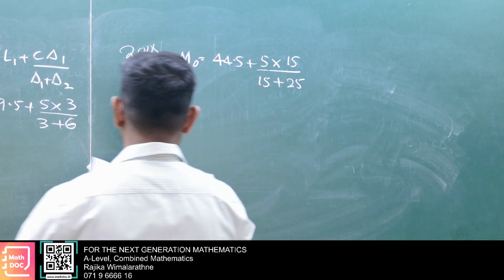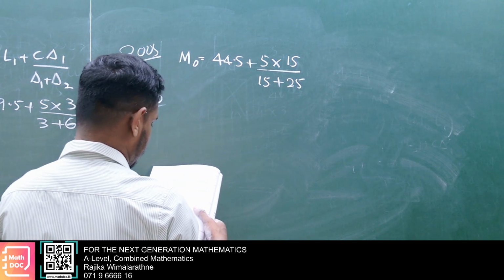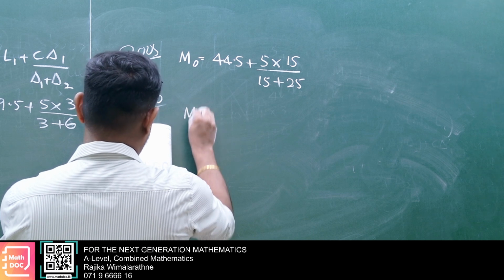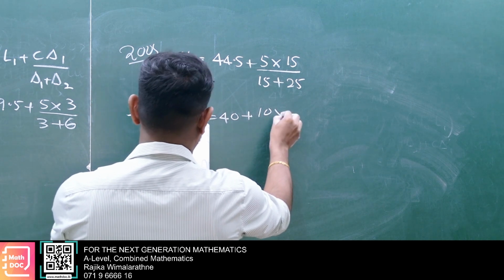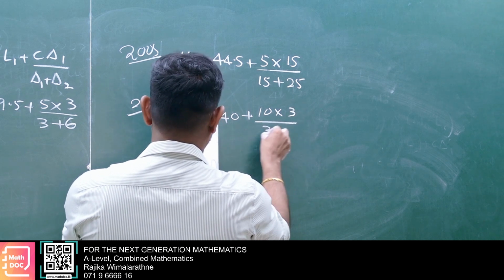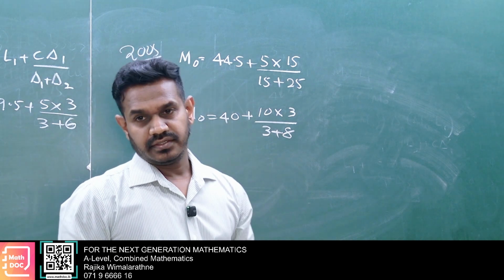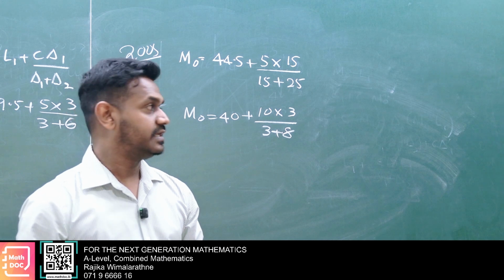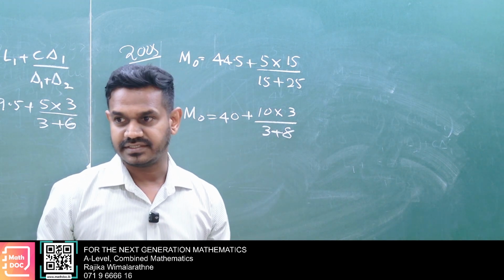Okay, 2010. Real boundaries are given. Highest frequency is 38, no? Then mode is 40 plus 10 times 3 over 3 plus 8, no? So you have to take it to one decimal place. For now, no need, but when you are doing the calculation, you have to take that to one decimal place.